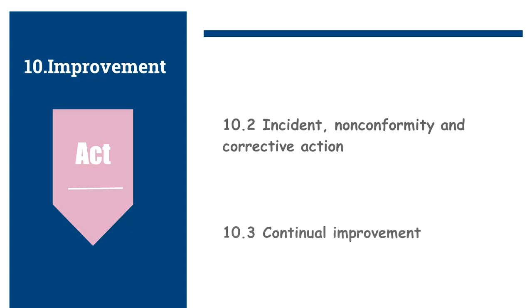10.3 Continual improvement. The organization shall continually improve the suitability, adequacy and effectiveness of the occupational health and safety management system.